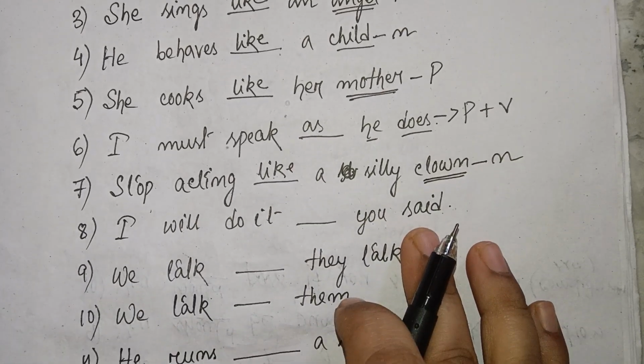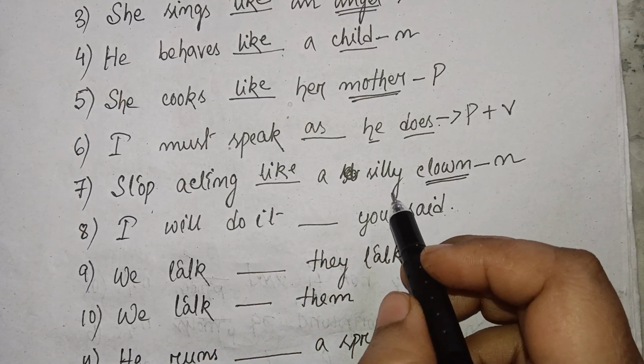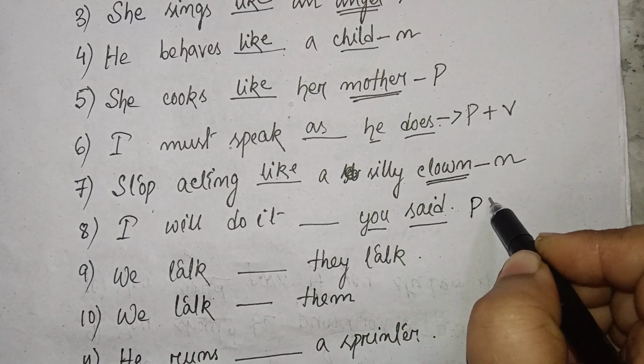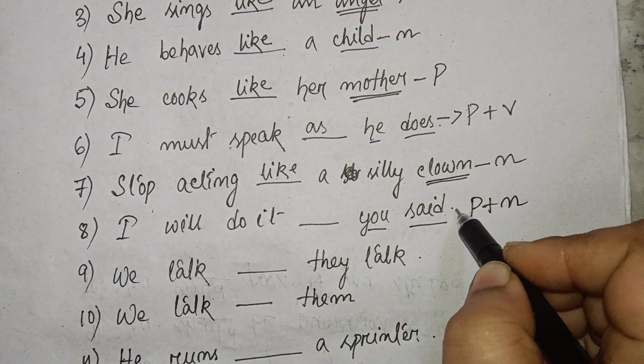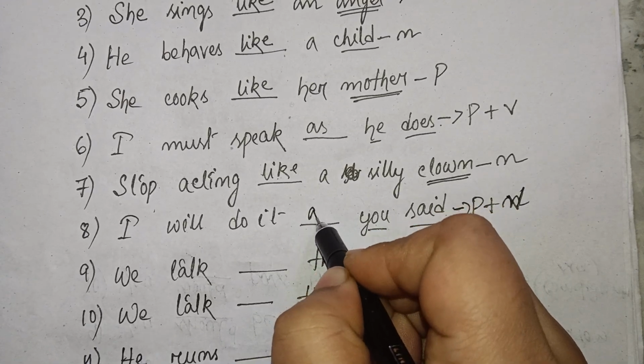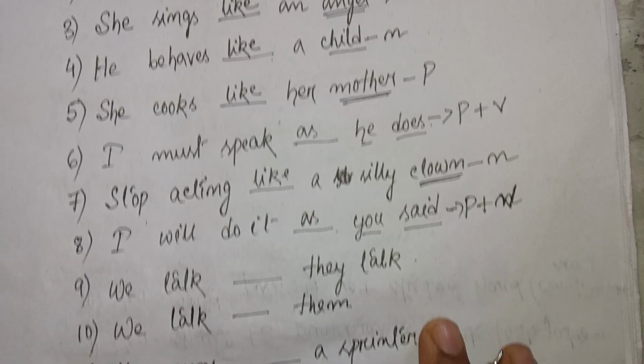The next one is I will do it dash you said. You is pronoun. Said is verb. So pronoun plus verb. So pronoun plus verb comes under as.